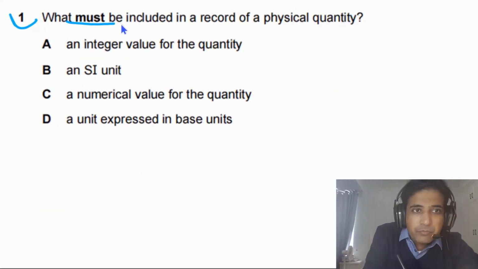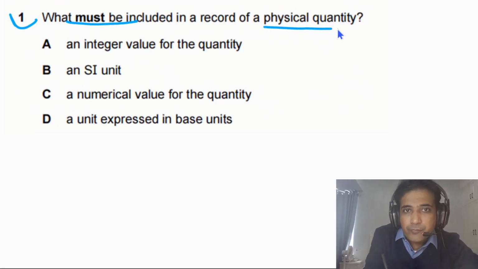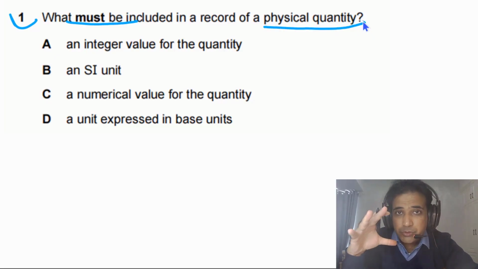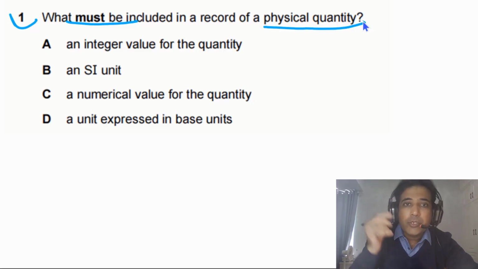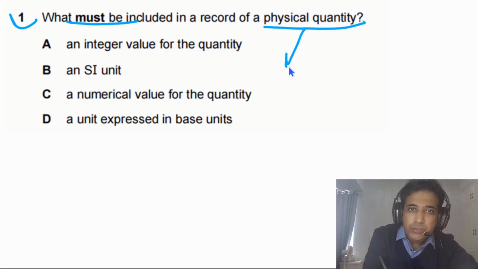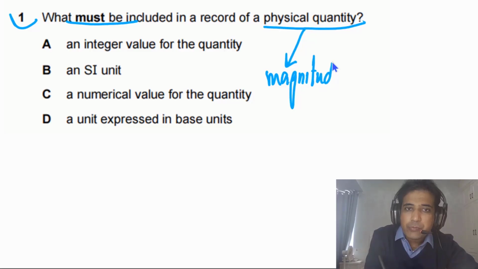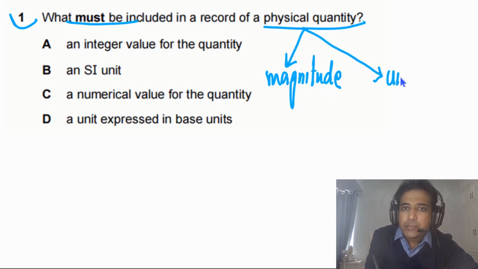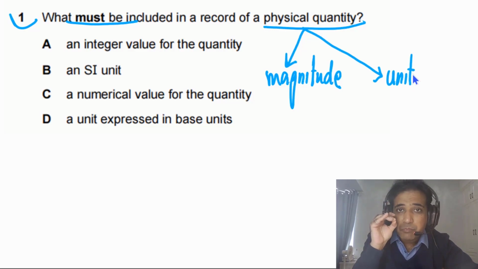Question 1 says, what must be included in a record of a physical quantity? This question is a repeated question and in recent years, they are asking this question again and again. So we need to understand that all physical quantities have magnitude. So it's very important. All the physical quantities do have magnitude. But all physical quantities do not have a unit. Mostly we represent a physical quantity with its magnitude and unit. But all the physical quantities do not have a unit.